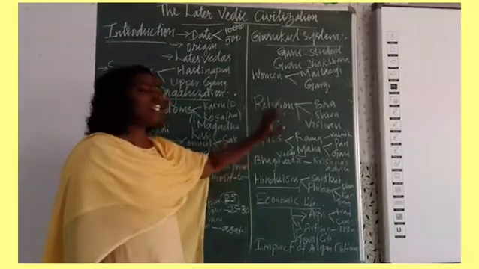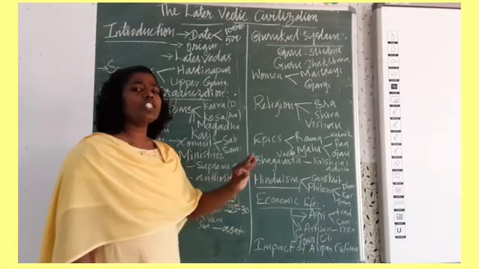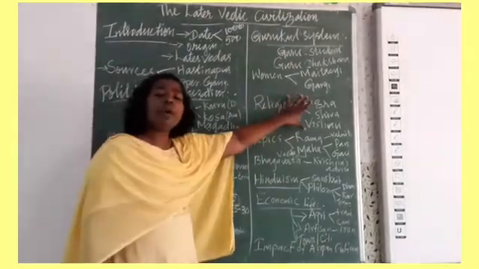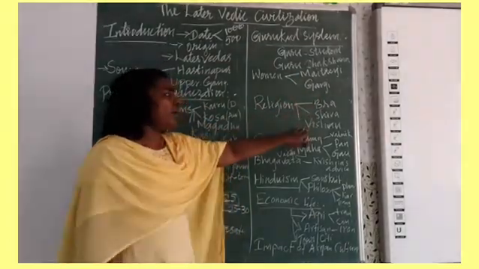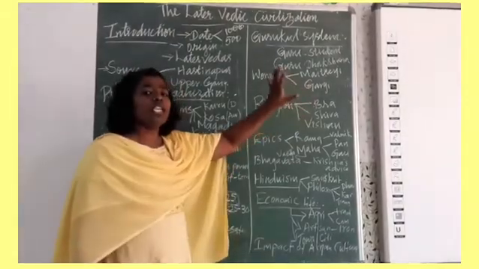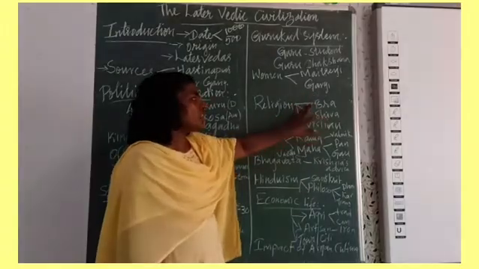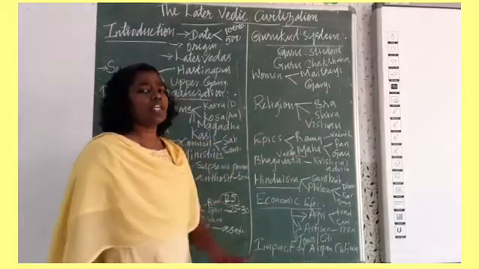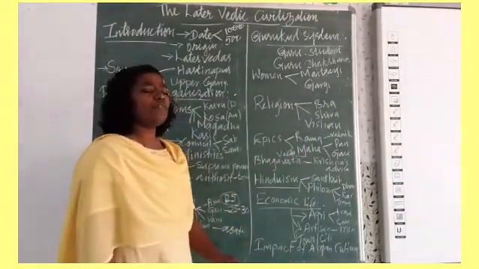But in the later Vedic period, they forgot all the gods which were worshipped in the early Vedic period. They gave importance to three important gods, that is Brahma, Shiva and Vishnu. They were called the Trimurtis. Brahma is the god of creation, Shiva is the god of destruction, and Vishnu is the god of protection. So these were the important religious aspects of people's life.